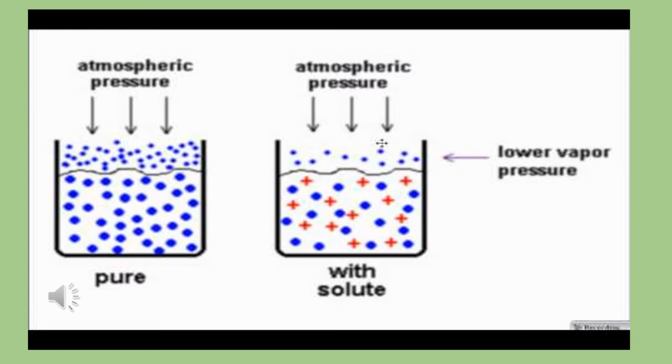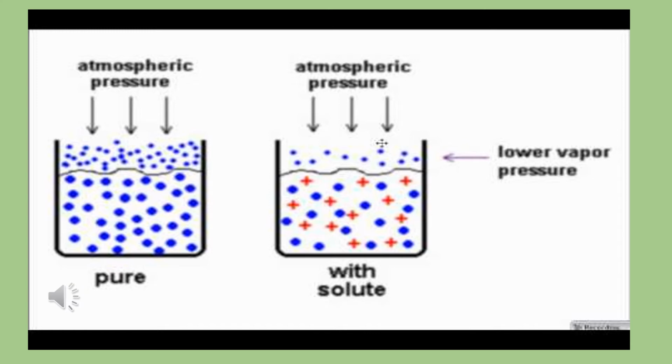I will explain once again. If you observe these two beakers, the first one is pure solvent and the second one is the solution. Here the vapor pressure of the pure solvent is more, so the escaping tendency of the gas molecules is more, so the vapor pressure is high. If you observe the solution, the vapor pressure of the solution is very less.